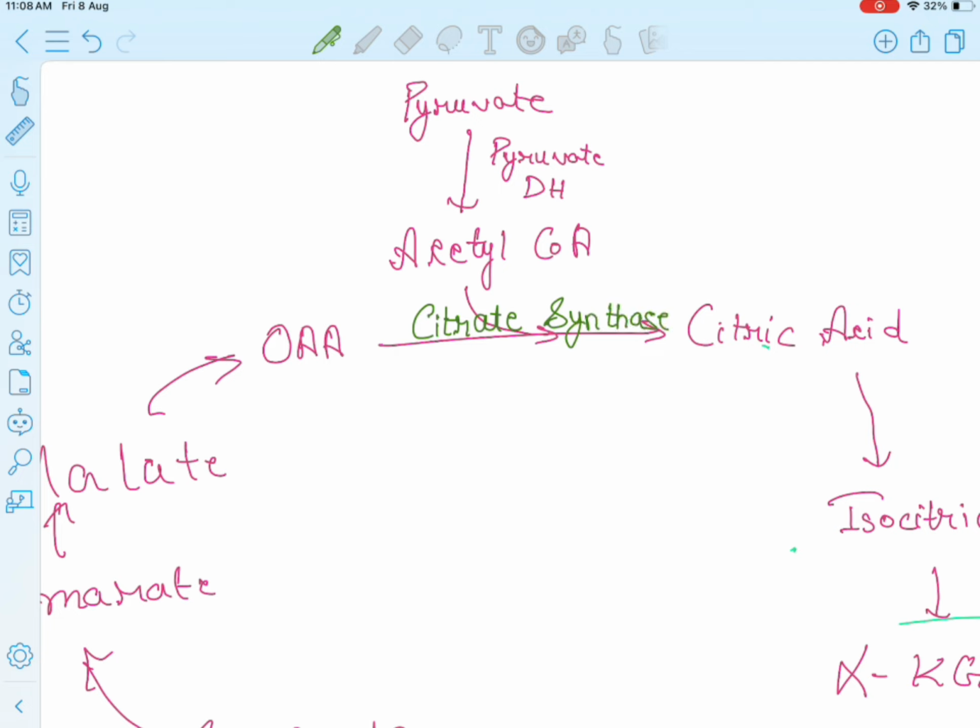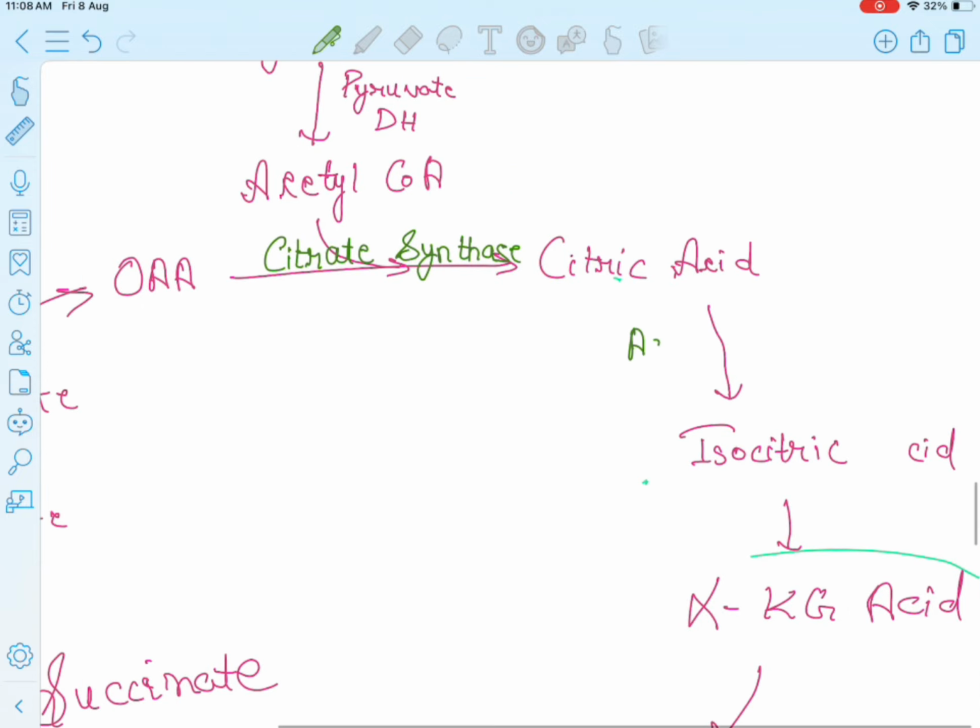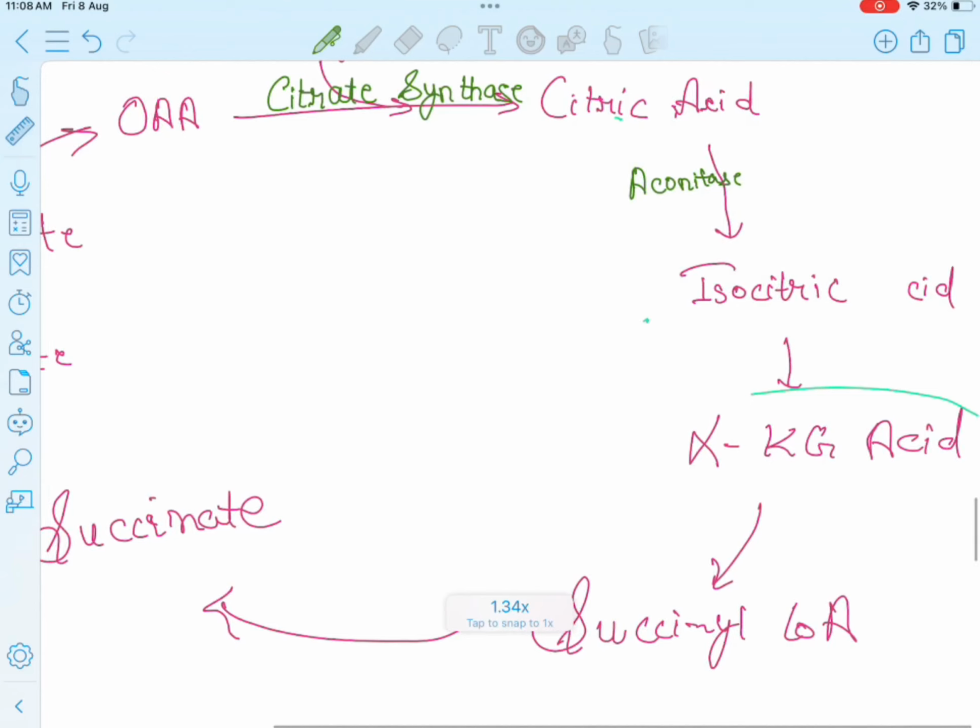Then after citrate synthase, aconitase enzyme is being used. Aconitase. Then after aconitase, I've told you that dehydrogenases are used. So for learning it, what we'll do is first write down the dehydrogenases only.